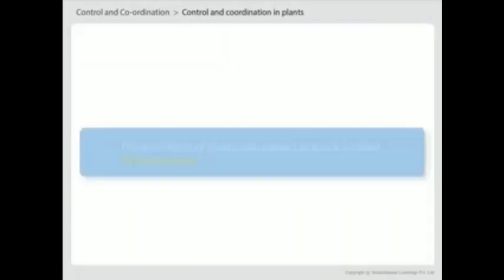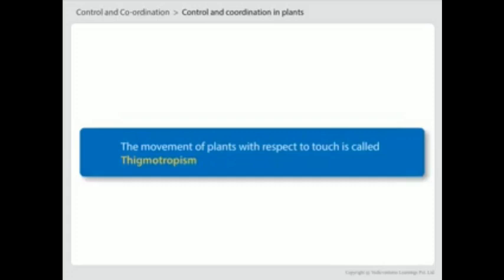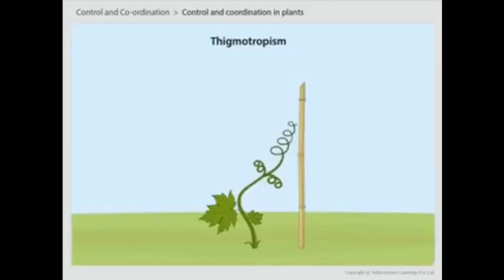Thigmotropism: the directional growth movement of plants with respect to the touch of an object is called thigmotropism. We see the climbers, on coming in contact with any support, start growing and climbing around it. This is called thigmotropism.